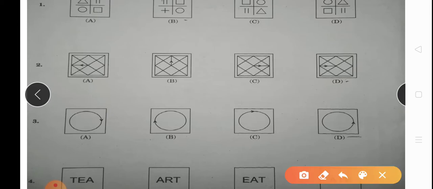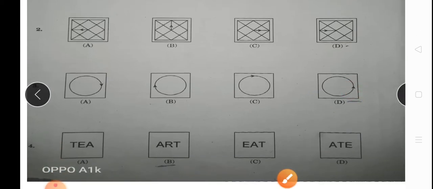We will look here. Here we have a circle. Think it is your clock, the clock hanging on your wall. Okay, how does a clock work? A clock works clockwise. It is also working clockwise. It is also working as a clockwise. But this one is working anti-clockwise. So your answer will be option D. Let's move on to the fourth question.